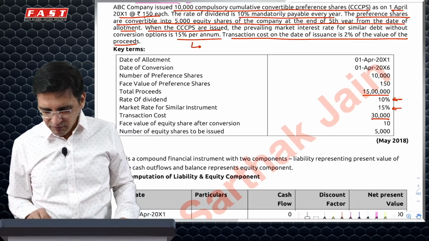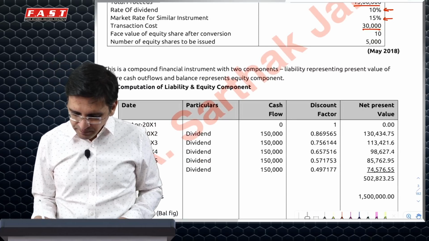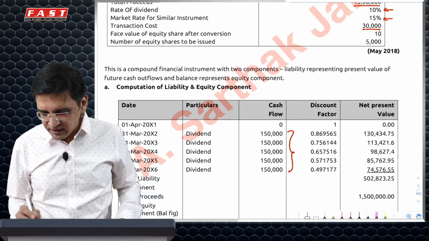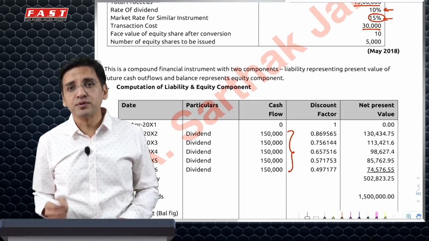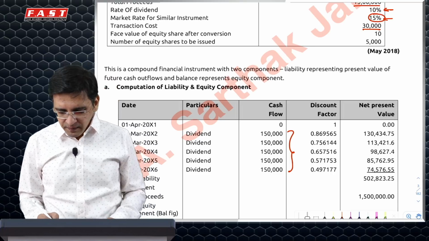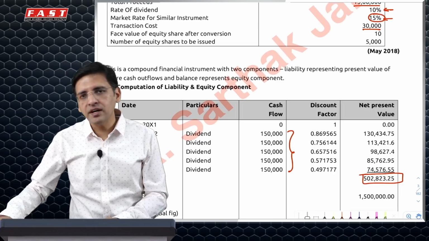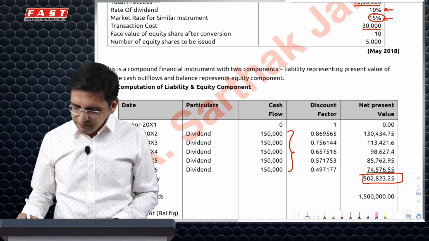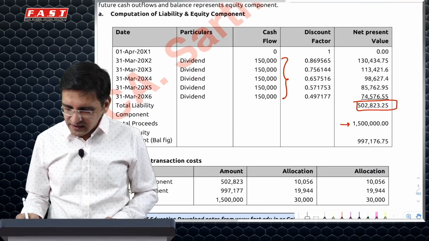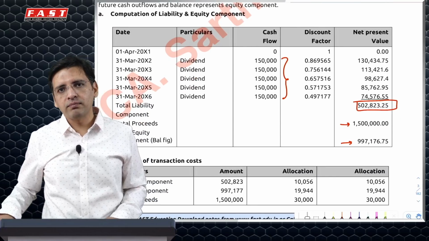In this case, it will be 1,50,000 for 5 years. You will take the annuity factor, discounting using the market rate of interest of 15%, and get the present value, which will come to 5,02,823. Whereas you have actually received 15 lakh, the difference basically would be for the equity component.